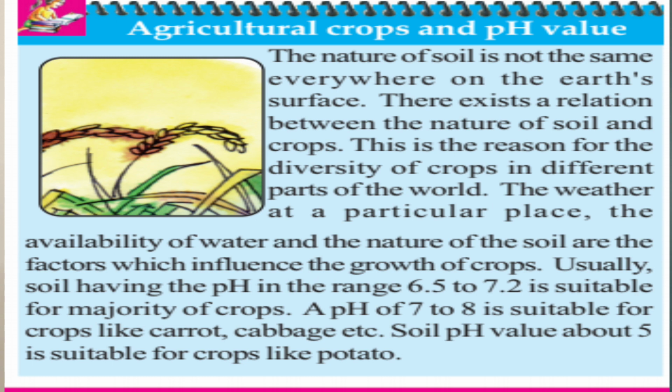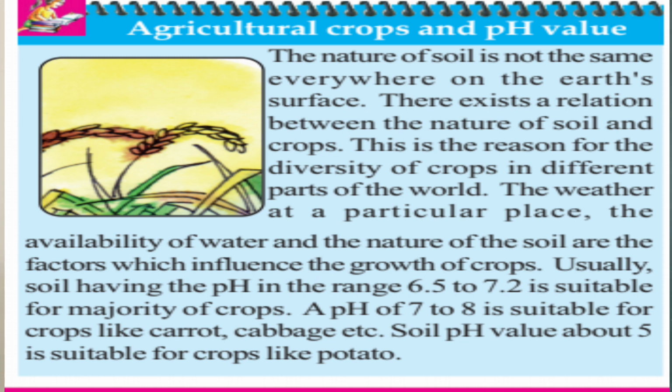Usually, soil having the pH in the range 6.5 to 7.2 is suitable for majority of crops. A pH of 7 to 8 is suitable for crops like carrot, cabbage, etc. Soil pH value about 5 is suitable for crops like potato. So different crops need different types of soil. Basically all crops, they need water, perfect soil, and weather also must be perfect.